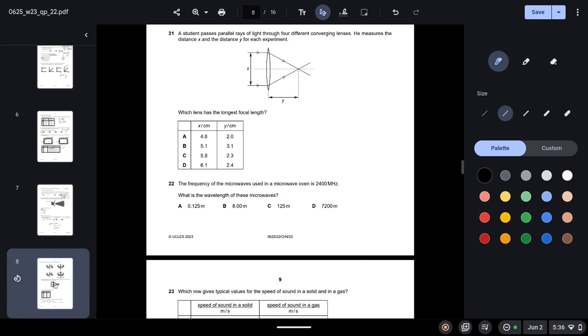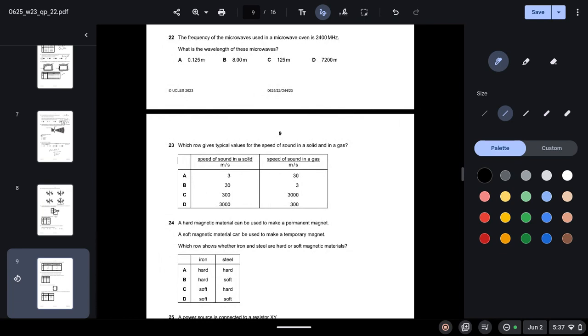21. A student passes parallel rays of light through 4 different converging lenses. He measures the distance x and the distance y for each experiment. Which lens has the longest focal length? So here we should remember that this length is your focal length. It is where the rays converge. So in the options you should see which length of y is the greatest. We can see that that is for B. 3.1 is the greatest length.